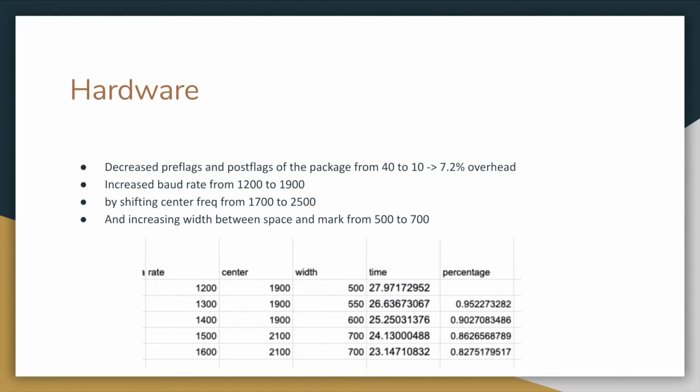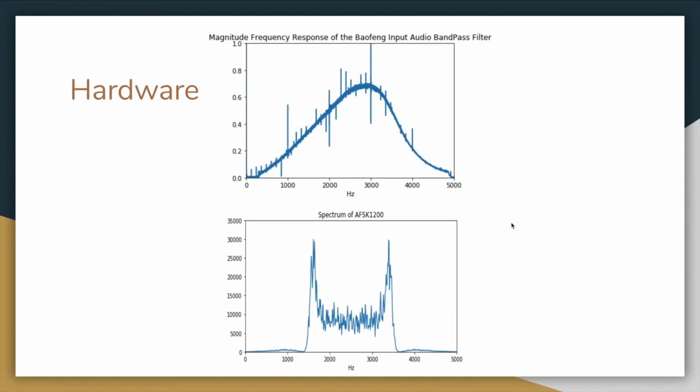And in terms of hardware, we raised our baud rate from 1200 to 1900, and to do this we had to shift our center frequency from 1700 to 2500. And here you can see our percentage improvements by doing this. And while doing this, we had to keep in mind our frequency response to the Baofeng radio.